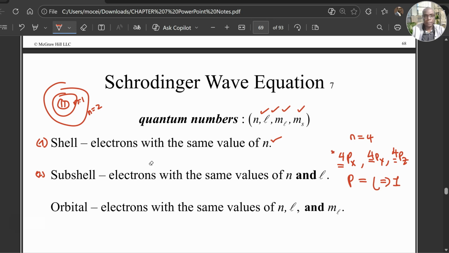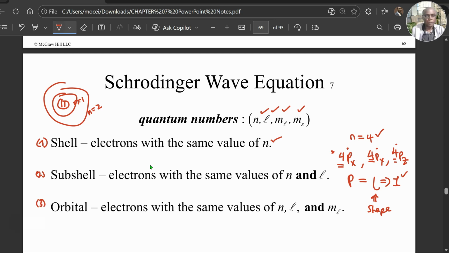All these are called subshells, because an electron residing here or here or here will have the same n number and the same l number. Remember, l describes the shape of the orbital. It's called the angular momentum quantum number.